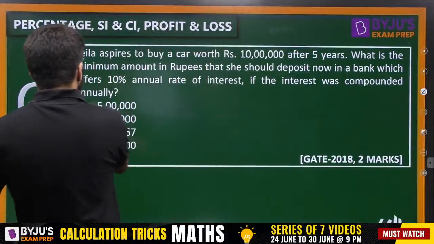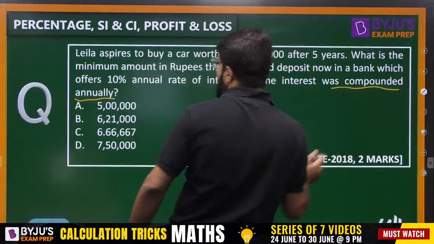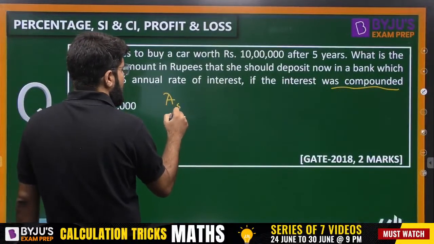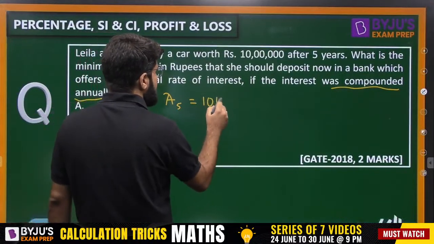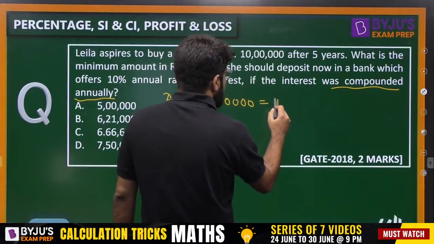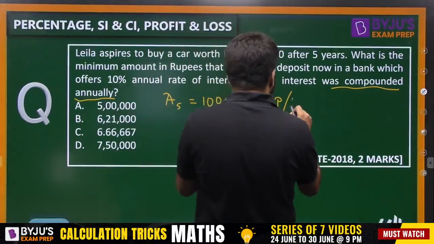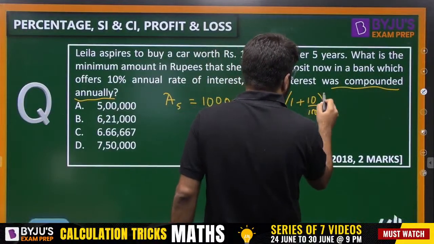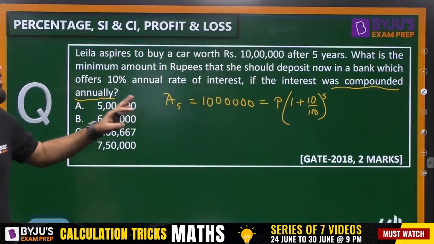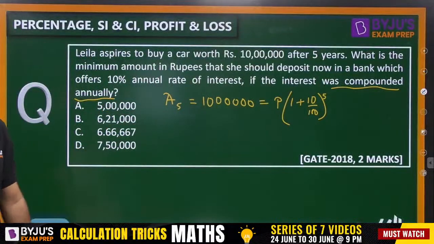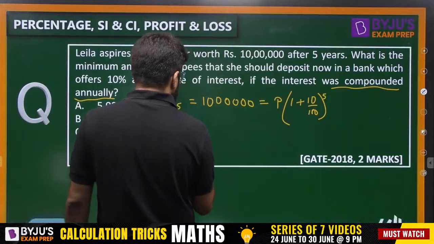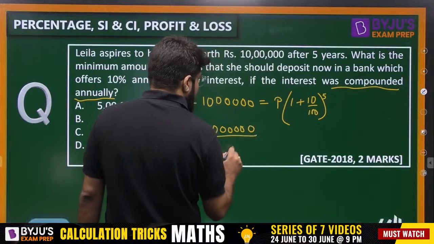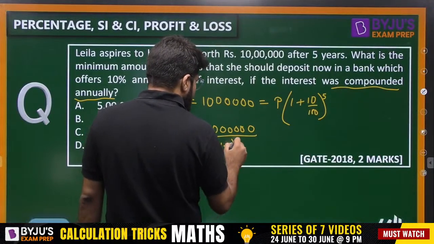Okay, so it's a normal case. It is compounded annually. It's a very, very simple case. What is the amount that you should deposit, right? If she wants the amount at the end of 5 years, which is 10 lakhs, what is the principal she should now deposit in the bank for that car? It is 1 plus r by 100 raised to the power 5. Compounding annually, and the time is also a perfect integral 5. It's just a regular question. So what is the principal? It is equal to 10 lakhs divided by 1.1 raised to the power 5.